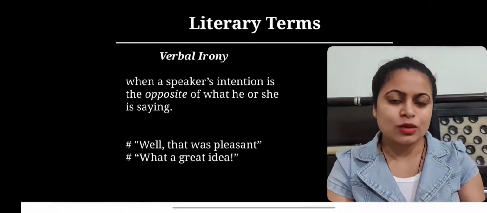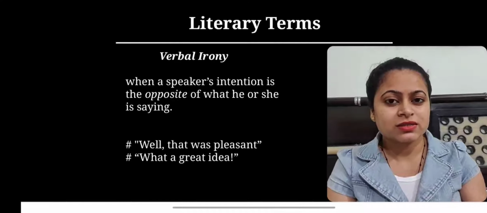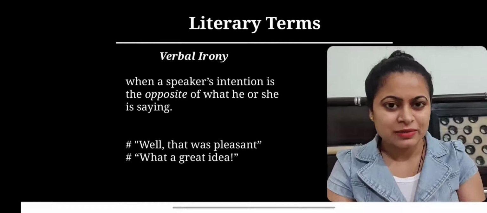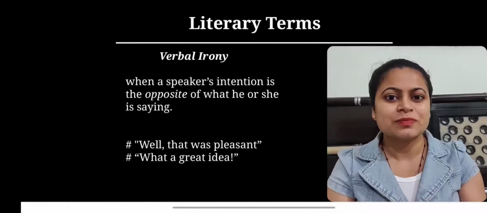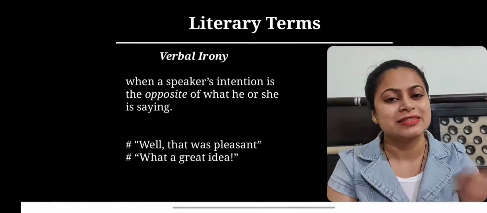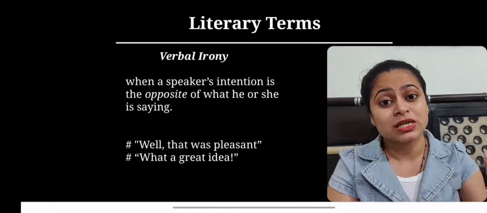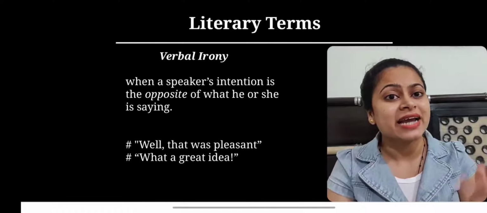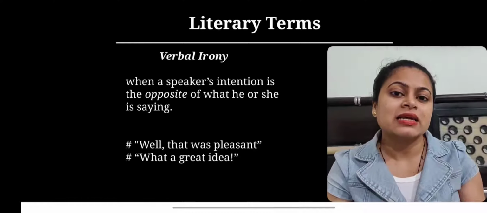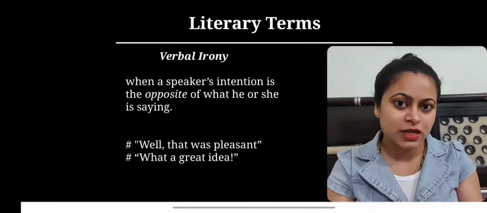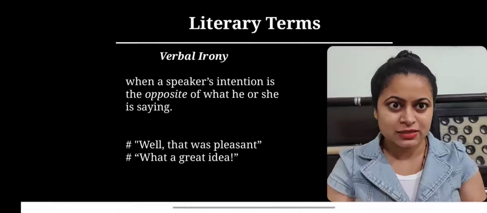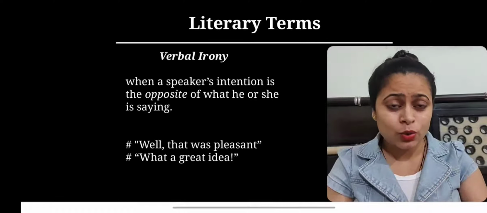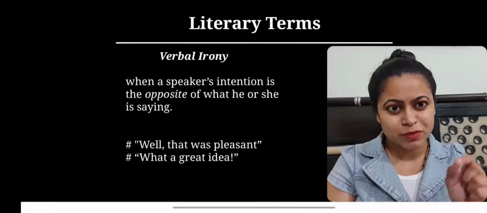intends something else, when we listen to a statement which has verbal irony, the literal meaning differs from the actual or intended meaning of the speaker, and this is done by the alertness of the speaker, and they judge it very well, as we can see in the examples, and here we'll find how we identify, we pinpoint this verbal irony.